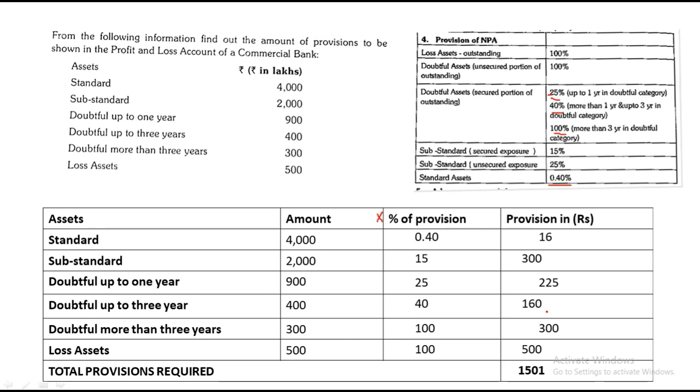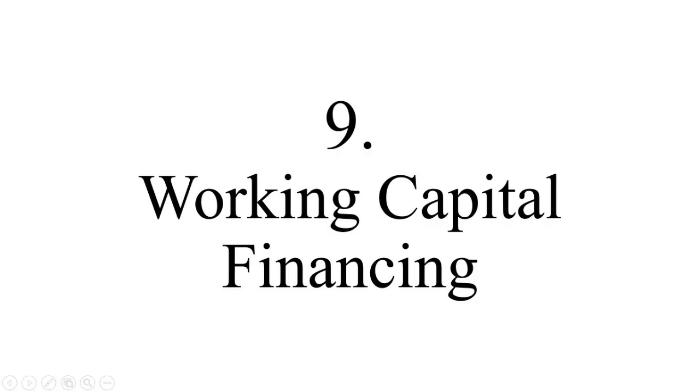Okay, so this is how you'll have to solve the sum when they give you all the values of assets. The previous one was based on DICGC, so that was format based, and this is based on your table. So this entire topic consists of these two types of sum, which are very exam oriented. So I hope everyone has understood that.